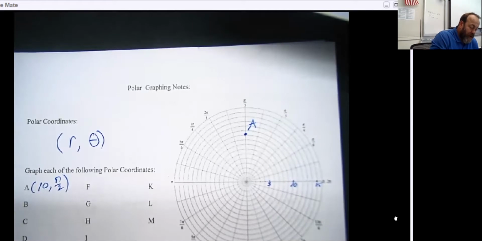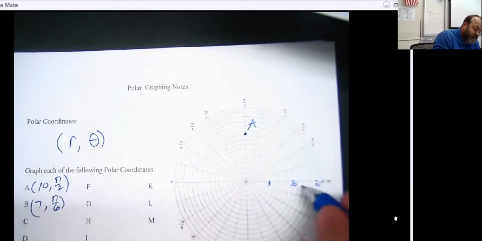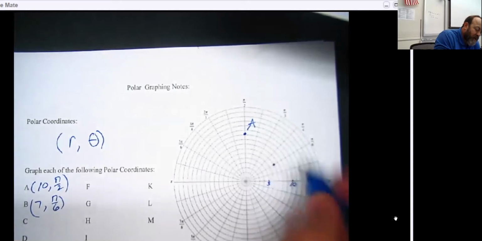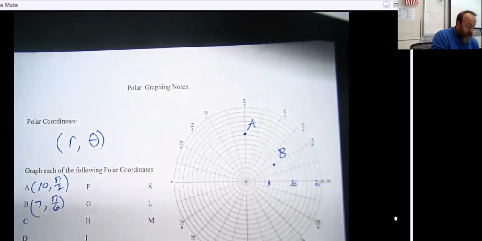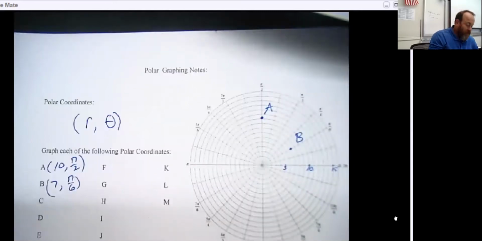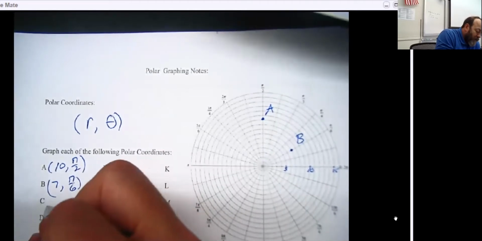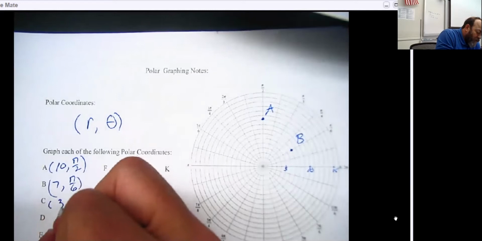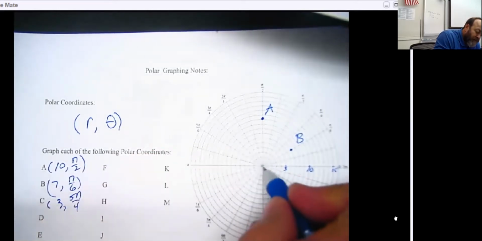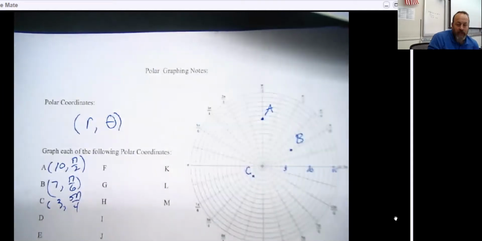Or if we wanted to go B, we could say something like 7 at pi over 6 would be go out here to the 7th circle and go to the angle pi over 6. Right here, I'll call that guy B. I'm not going to do all the way to M. I'm just going to do a few of these for the sake of this video. We might go a little bit further and say something like 3 at 5 pi over 4. So I would find the angle 5 pi over 4 and go to the 1, 2, 3rd circle right here. I'll call that one C.